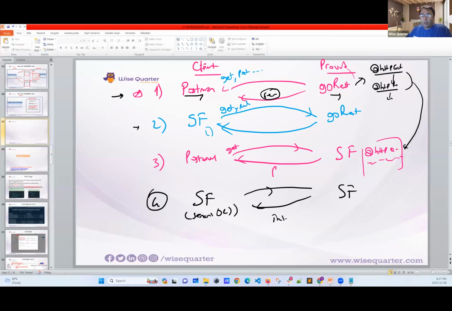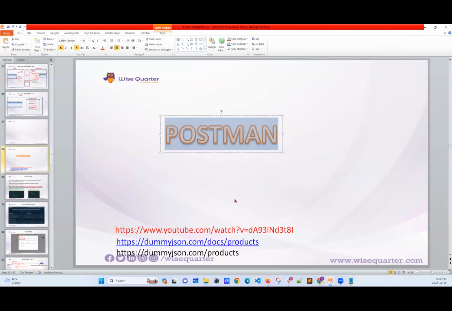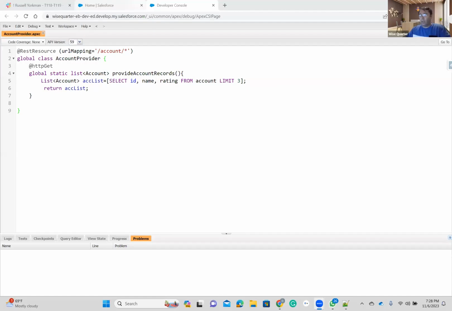Okay, now let's continue. We have an application called Postman, my friends. Now, I want one of you to share your screen. I hope you don't have Mac. Is there anyone who has Mac? Hocam, I use Mac. Oh, okay. Then it's not going to be a problem, but a little bit tough. Deepak, are you using Windows or Mac? I'm using Windows. Windows. Okay, please, can you share your window? Sure.